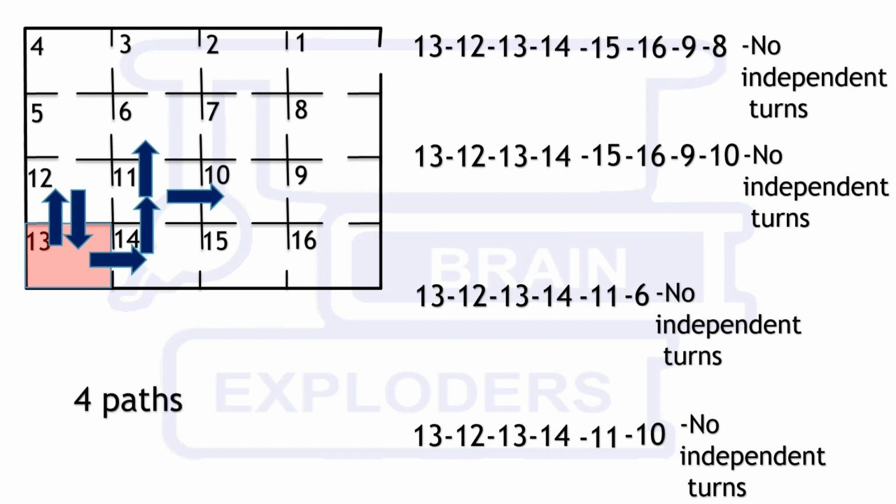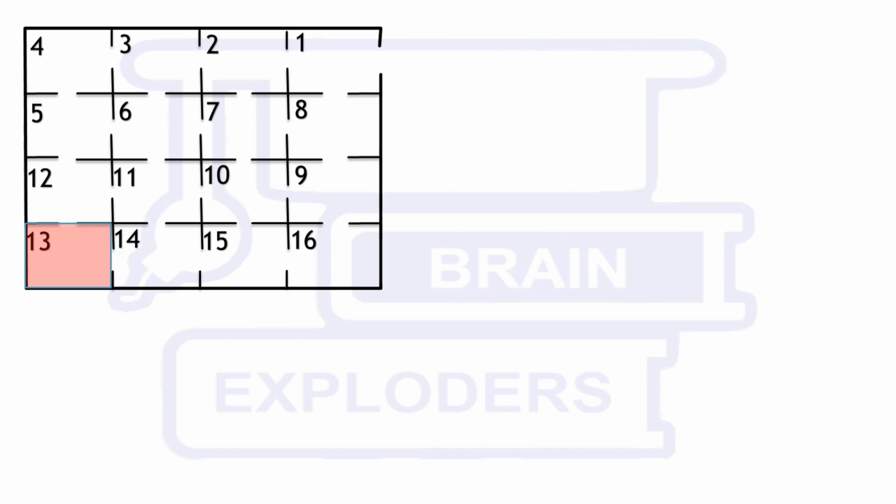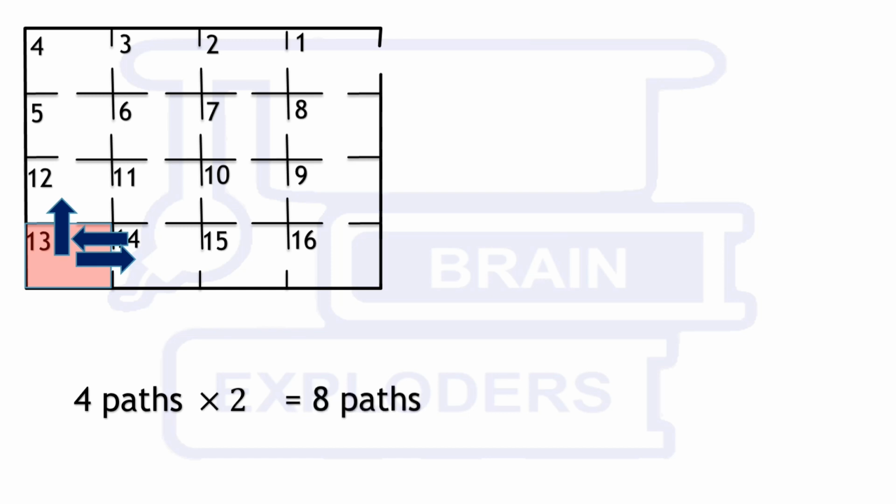And similarly he can do another thing, he can go to room number 14 and then return to 13, and then he can go to 12, and after that all the conditions will be similar to the previous one, hence there will also be four paths to go out. Therefore in total he has 8 paths to go out. All these paths are shown here.